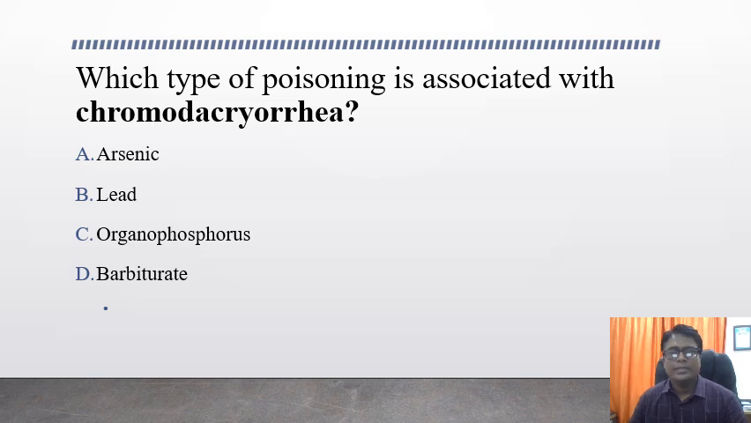Which type of poisoning is associated with chromodacryorrhea? Options are arsenic, lead, organophosphorus, and barbiturates. What is the answer? The answer for this question is organophosphorus poisoning. Chromodacryorrhea is nothing but the red tears that are associated with organophosphorus poisoning.